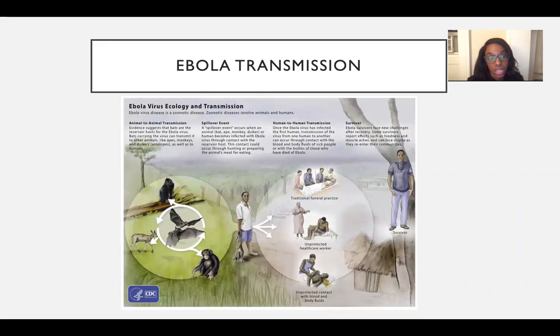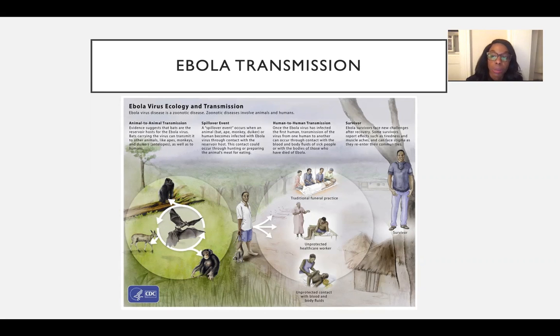If we look at this slide, today we're going to go over the transmission. The transmission of the Ebola virus currently, it's a zoonotic disease. Being a zoonotic disease, evidence to date shows that the bat, specifically the fruit bat, but we do have new evidence showing that it has been found in other species of bats, is the reservoir host for Ebola virus. Bats carry this virus. They show no clinical symptoms or any signs, and they are able to harbor it and transmit it. They're able to transmit it to other animals like apes, monkeys, or antelopes, as well as humans.